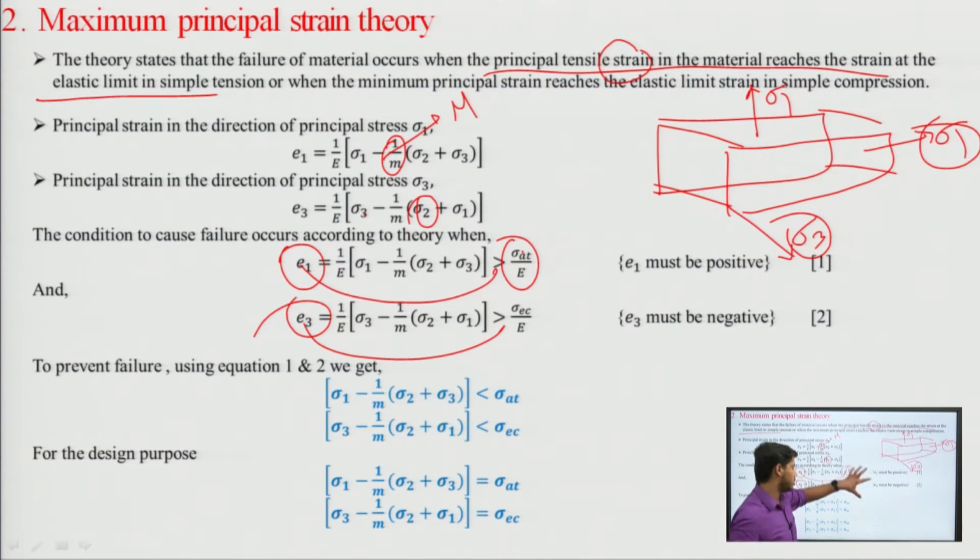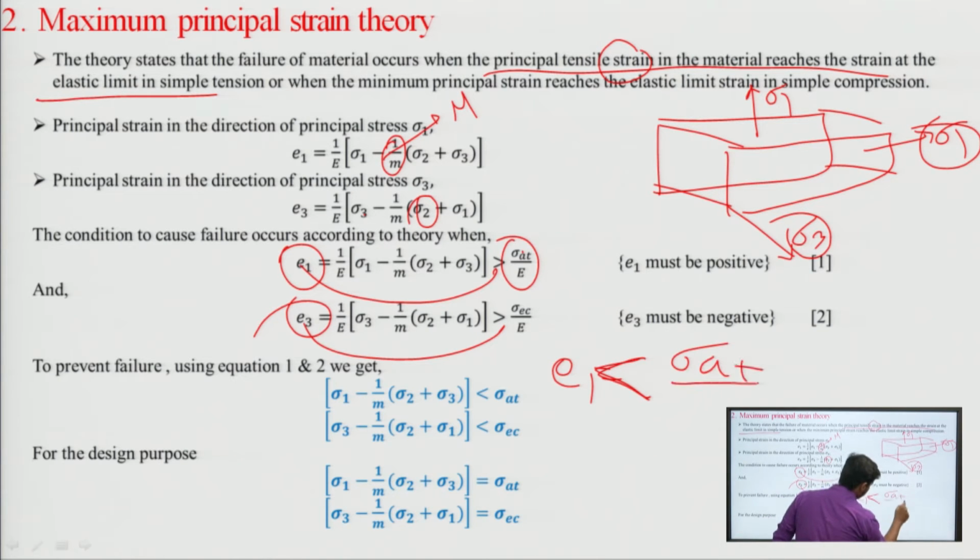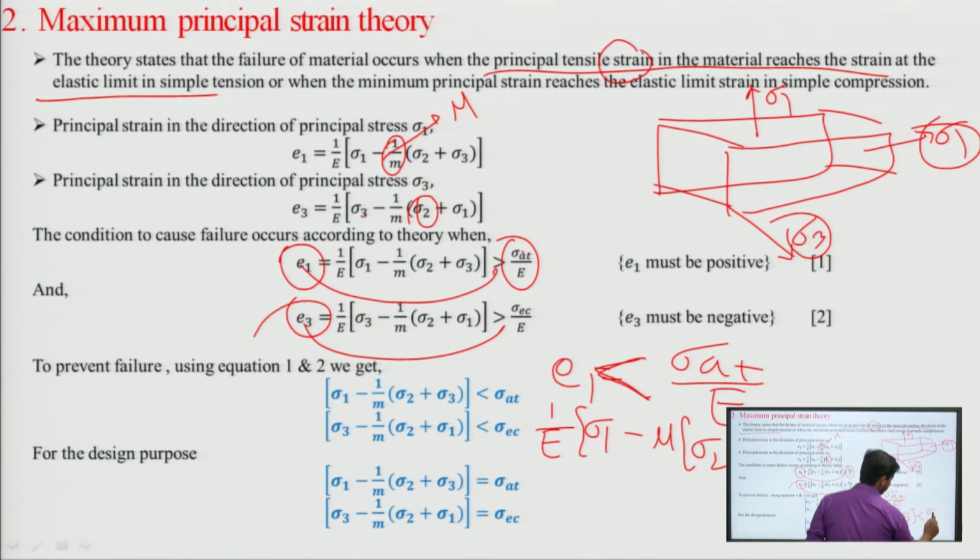So, for safety, to prevent the failure, the equation can be modified as: e1 should be less than sigma yt upon E. What is the value of e1? e1 is equal to 1 by E into sigma 1 minus mu times sigma 2 plus sigma 3, and it should be less than or equal to sigma yt upon E. What is sigma yt? Sigma yt is the amount of stress in simple tension at the elastic limit.